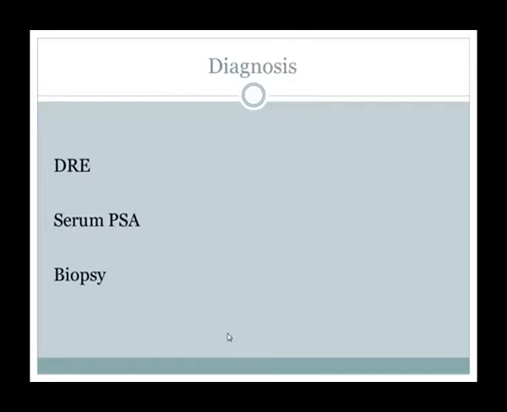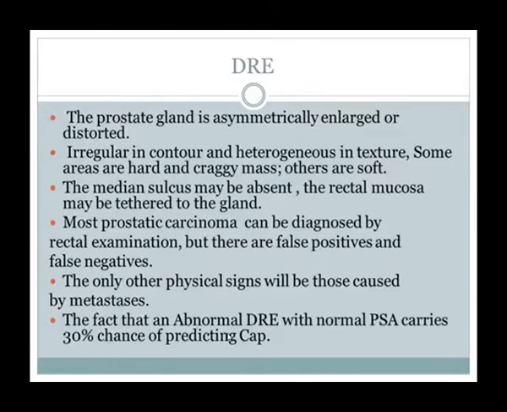And third, the diagnostic point investigation is biopsy. So before going for digital rectal examination, always send serum PSA first, then go for the digital rectal examination. If you manipulate the prostate, there is a chance of a false positive elevated serum PSA result. So send serum PSA first, then do the digital rectal examination, and then if needed, biopsy.